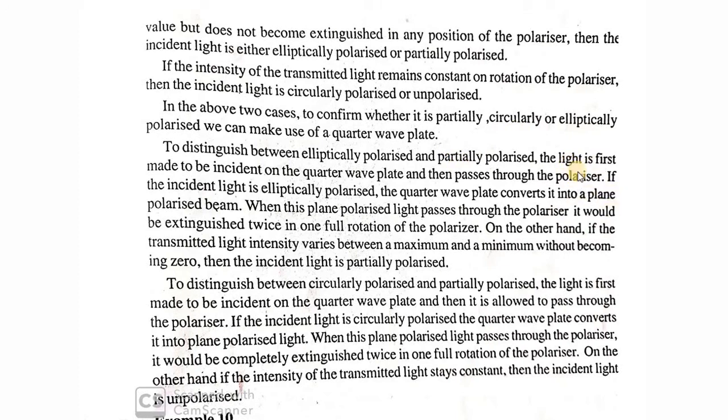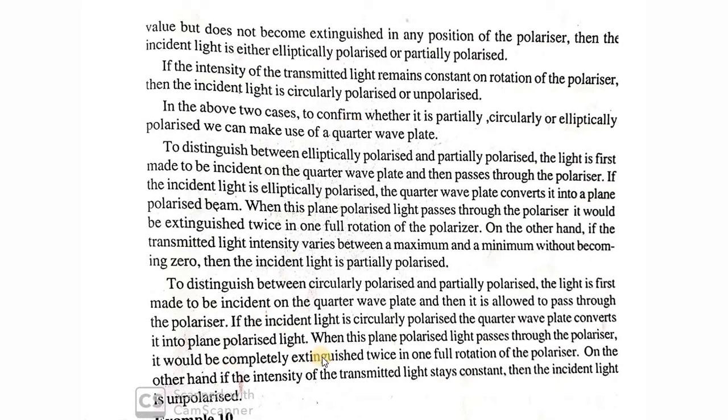When the polarizer is rotated, you will get a maximum twice and zero intensity twice. This indicates that the first light which I have taken is elliptically polarized light. On the other hand, if the transmitted intensity varies between a maximum and a minimum, it is partially polarized light. Partially polarized light doesn't undergo any change on passing through a quarter wave plate. So we have found a way to distinguish between partially polarized light and elliptically polarized light. Next we have to find a way to distinguish between circularly polarized light and unpolarized light.